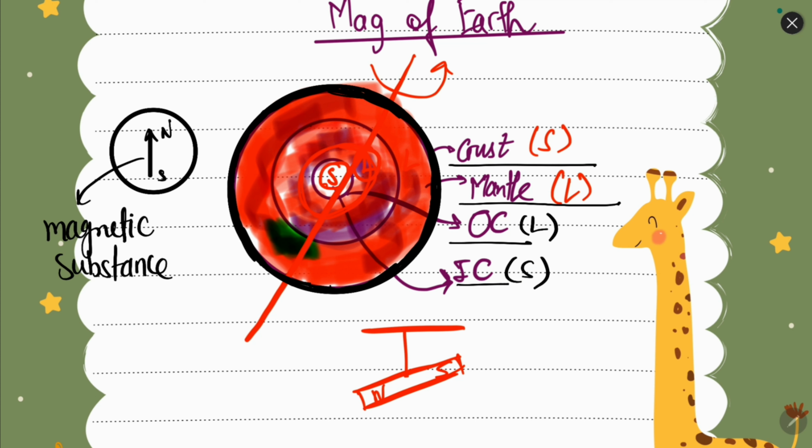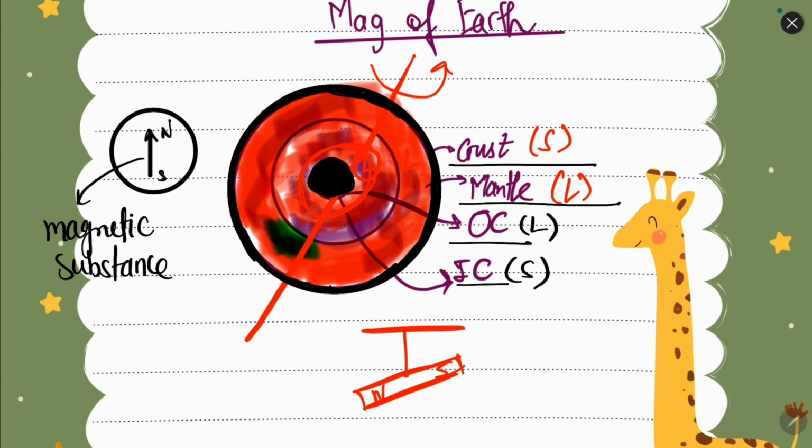So the magnetism is because of the presence of the solid inner core. It is assumed that there is a huge metal reservoir here. A lot of iron and other metals are present here.